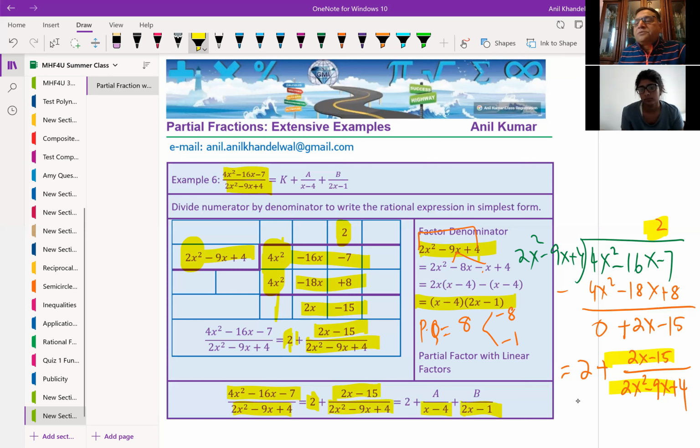Since the denominator has been factored, we could now write this as a sum of two other rational expressions: 2 plus a over x minus 4 plus b over 2x minus 1. Is that clear to you up till now? Yeah. Now what we need to do is find the value of a and b, right? What is a equal to and what is b equal to? Clear?